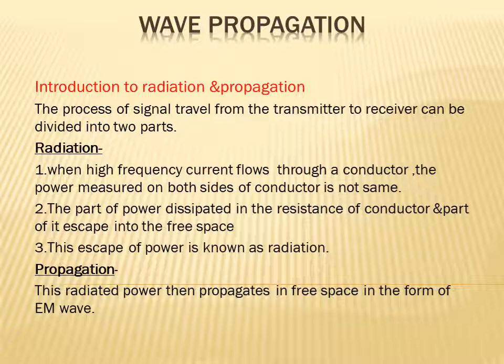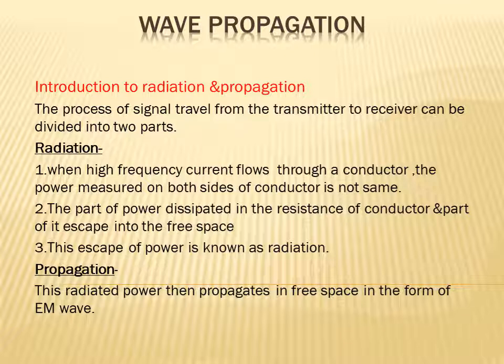So in this chapter we will see how the signals propagate through the free space. For this propagation, different propagation modes are used. There are three main propagation modes: ground wave propagation, sky wave propagation and space wave propagation. These modes depend on your transmitted signal frequency. So we will take first the introduction to radiation and propagation.